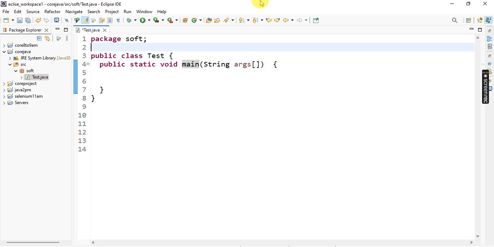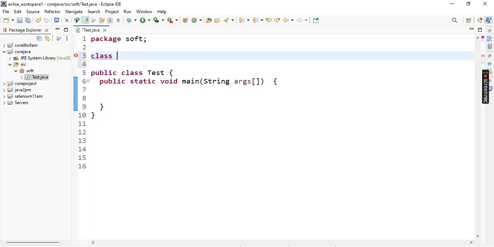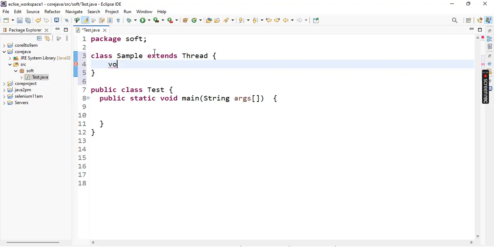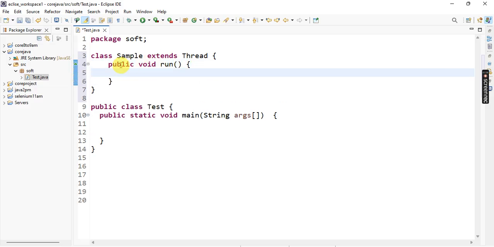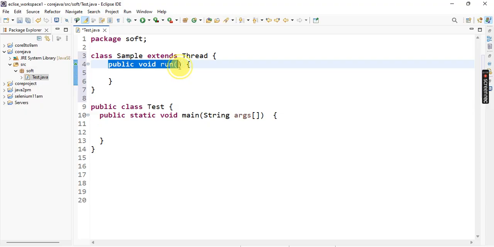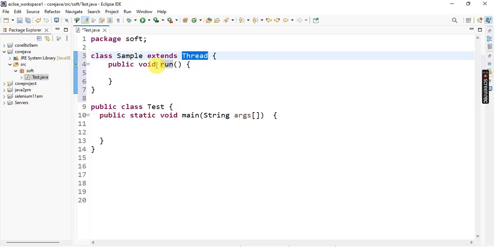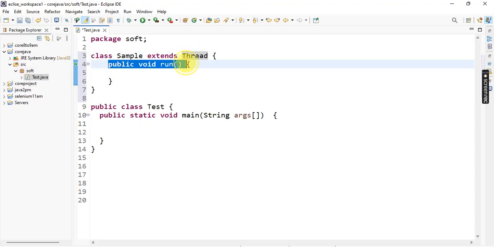For suppose, class Sample extends Thread class. In the Thread class, one default executable method is the run method, public void run. This is a predefined method. It is an overridden method in the Thread class. The Thread class already contains the run method, so the run method is executed by default by the user-defined thread.